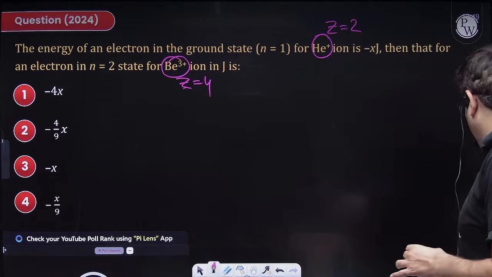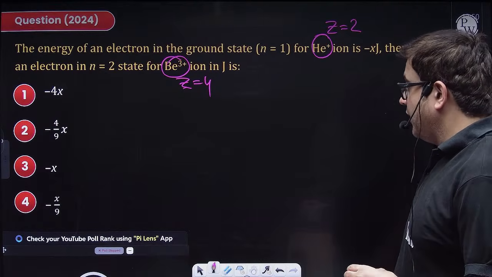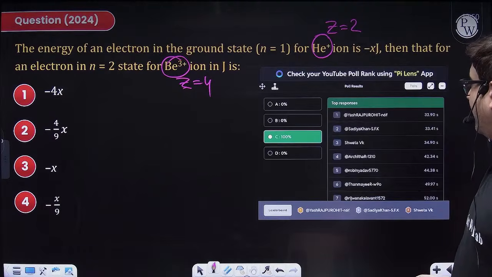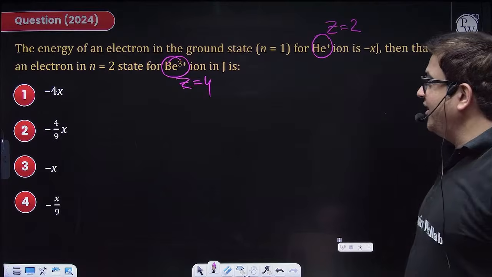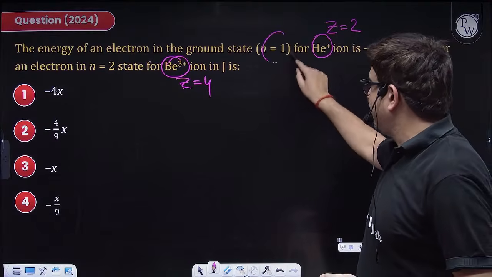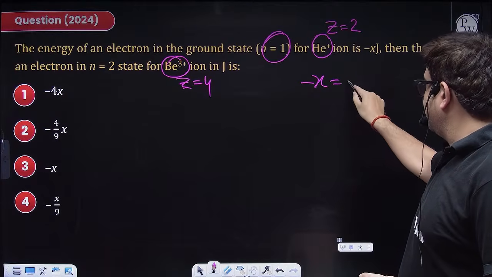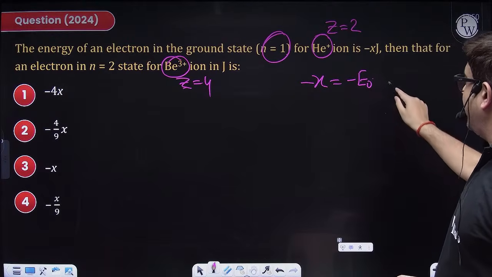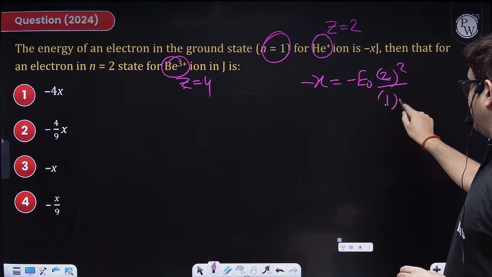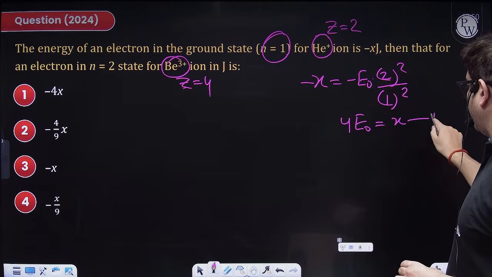Chalo beta. I hope most of you have got the answer as well. The answer to the question, I guess the magnitude is still the same. It's x. Very good. I hope you have clearly solved it. You just have to do the calculation. For the first orbit, the energy is given as x kilojoule. So minus x will be equal to minus E naught into n square into Z square, which is 2 square, minus n square, which is 1 square. That means 4 times E naught is given as x.